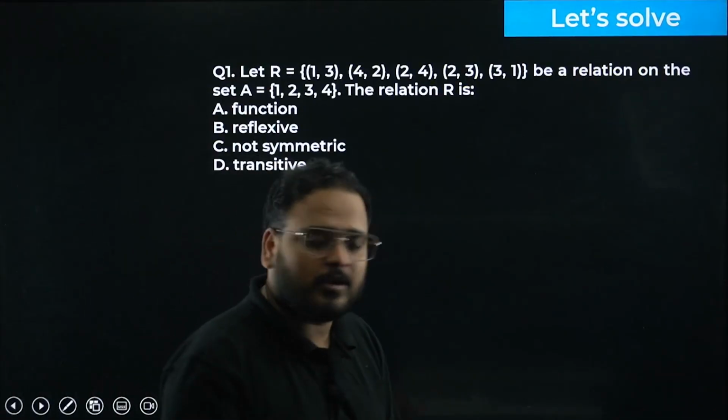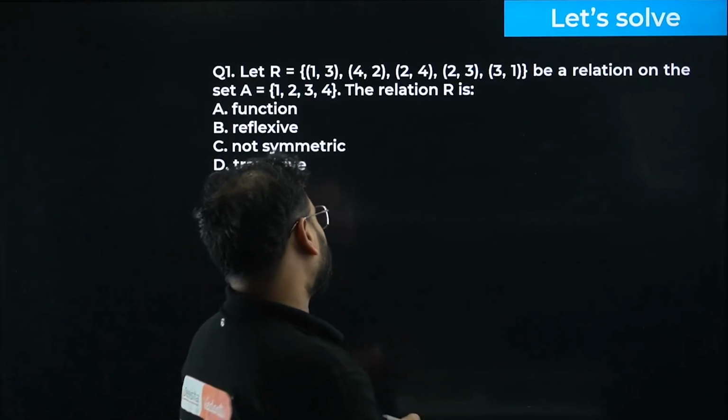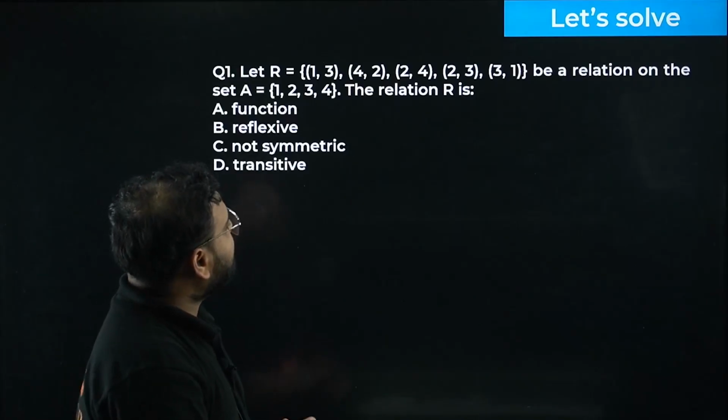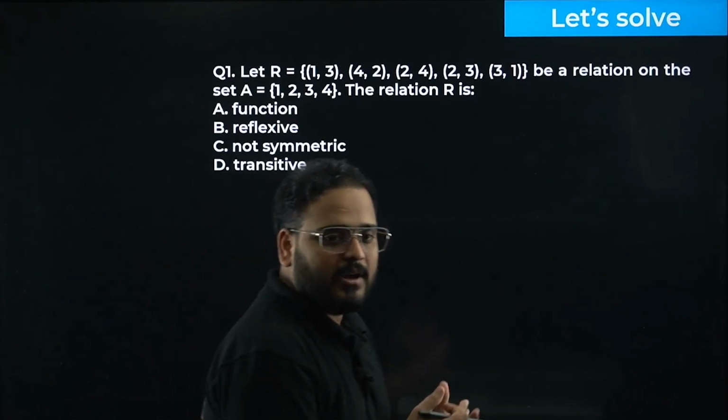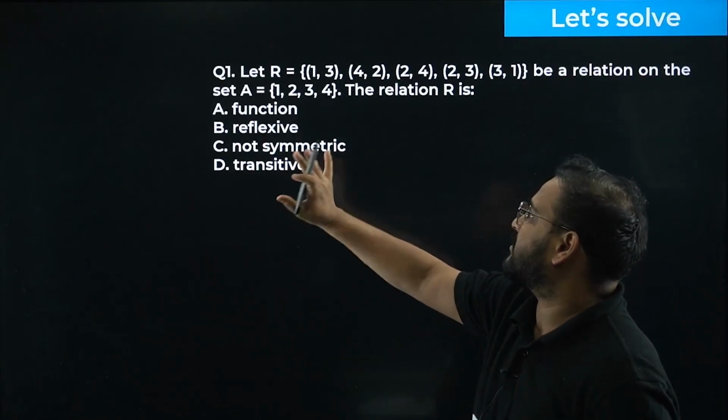First question that we have, let's solve the first question. Let R be {(1,3), (4,2), (2,4), (2,3), (3,1)}, a relation on the set A = {1, 2, 3}. We are asked to identify relation R as either function, reflexive, not symmetric, or transitive.